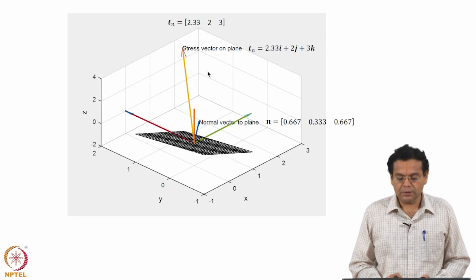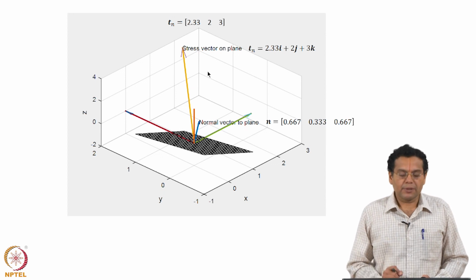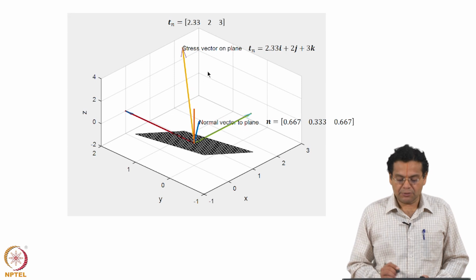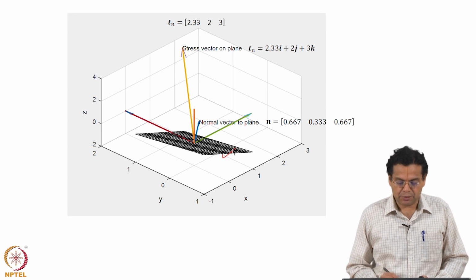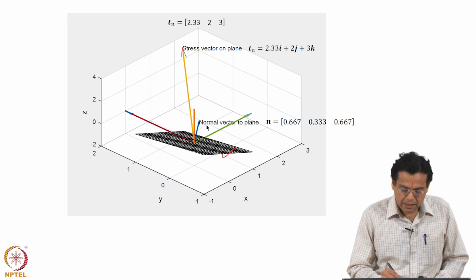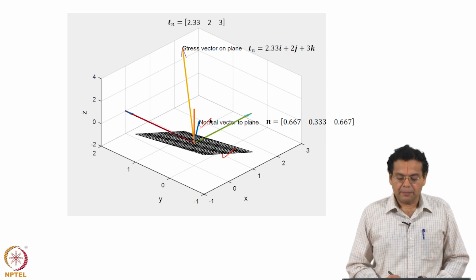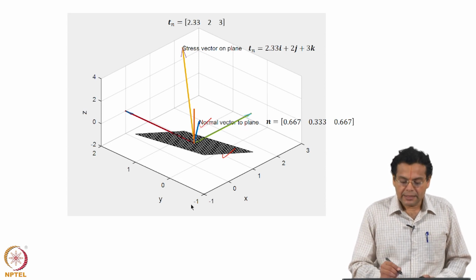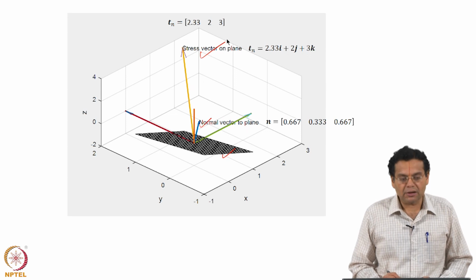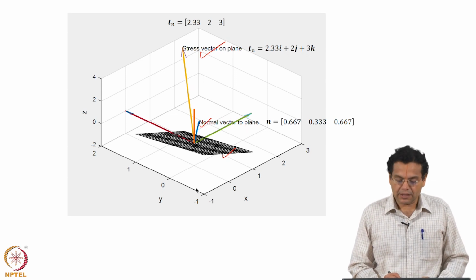Now, what did we do? We applied Cauchy's formula and found the components of the stress vector along the x y z axes, and that is what is shown here. The plane is shown here, then the normal vector to the plane, and the stress vector acting on the plane is also shown. What else is shown?